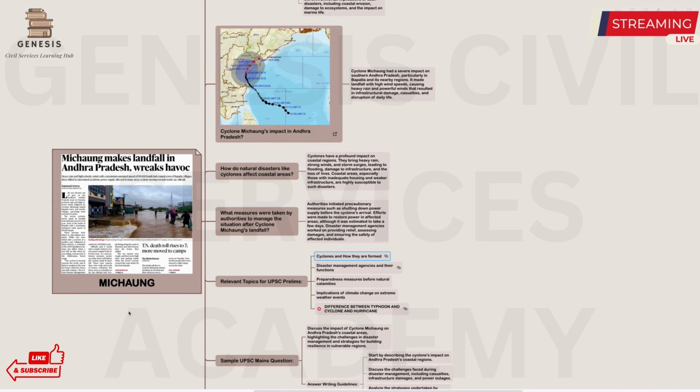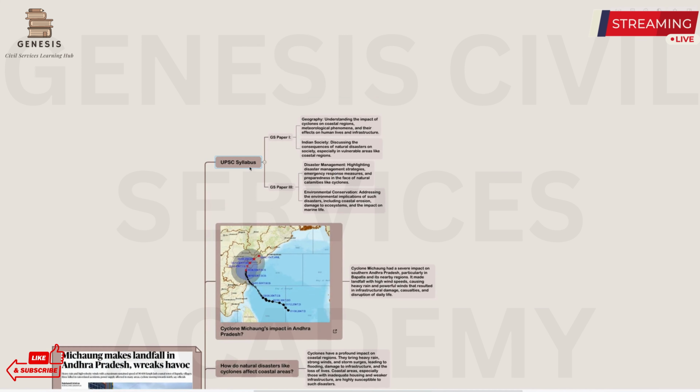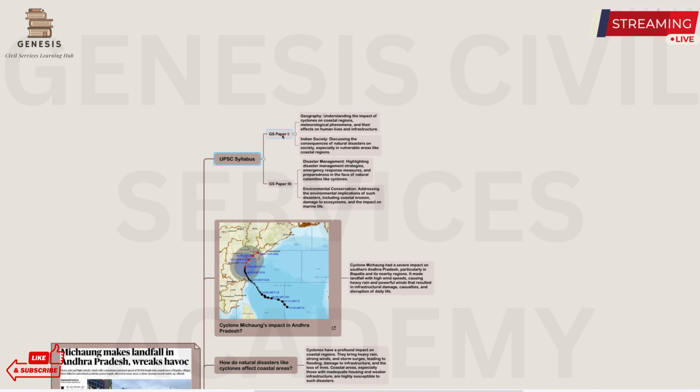Now, one of the major important topics today is Cyclone Michaung makes landfall in Andhra Pradesh and wreaks havoc. So, let's understand what UPSC syllabus it belongs to. In the general paper, GS paper 1, the geography, you need to understand the impact of the cyclones on coastal regions, its meteorological phenomena and their effects on the human lives and infrastructure.